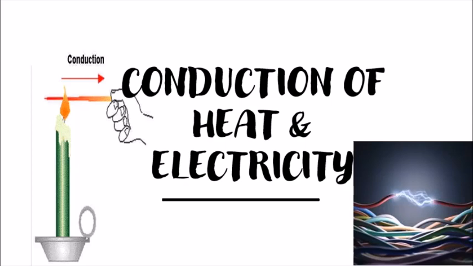Also, if you open an electrical wire, you will find that inside those wires there are small minute metal wires, which help to conduct the electricity. So all the metals are very good conductors of heat and electricity. Now except lead, all the other metals are good conductors of electricity and heat. Lead is not a good conductor of electricity, and lead is also not a good conductor of heat.